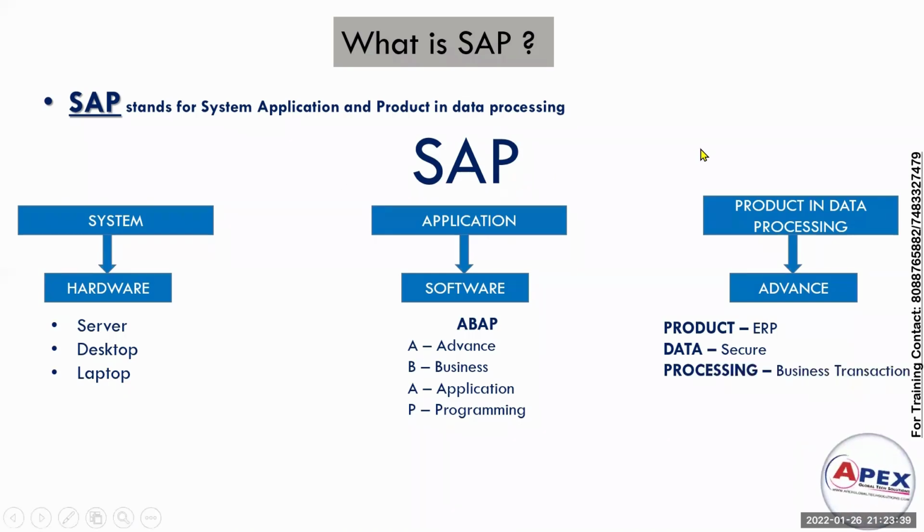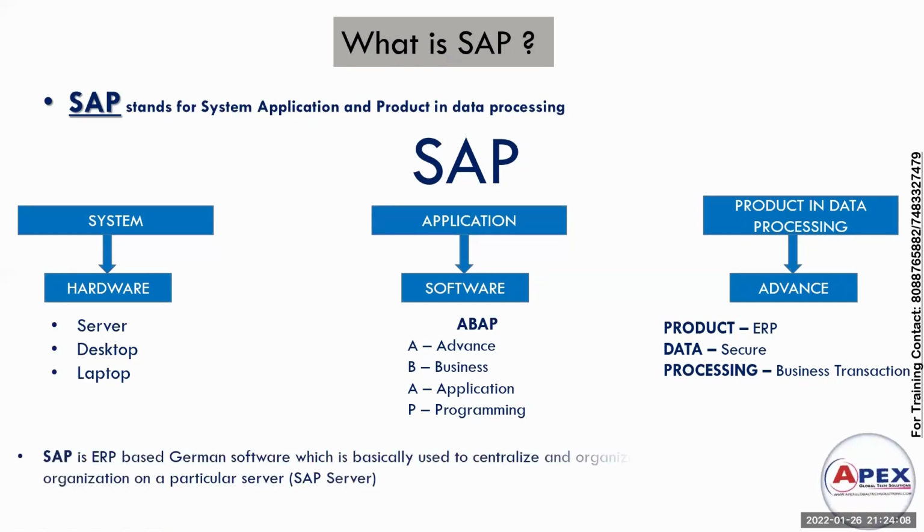So in SAP, SAP is an ERP software which maintains data and processes the data using application with the help of hardware. Got it? SAP is an application which can be used to maintain the data and to process the data. Process means it is a business transaction. So now this is the definition of SAP.